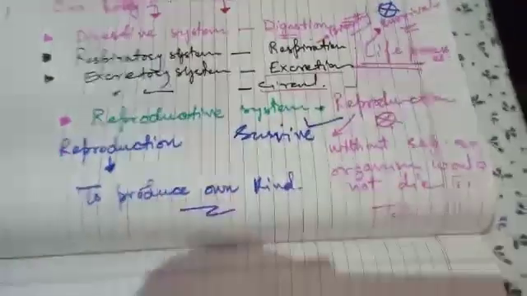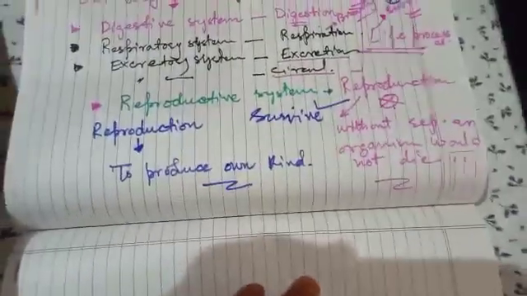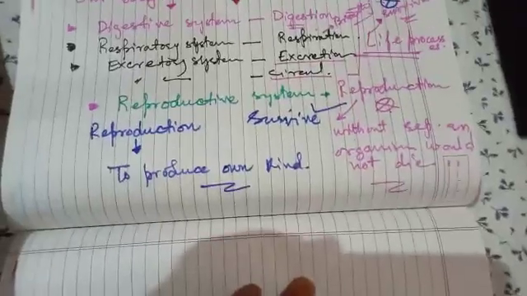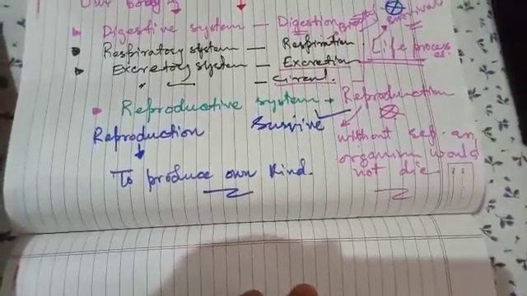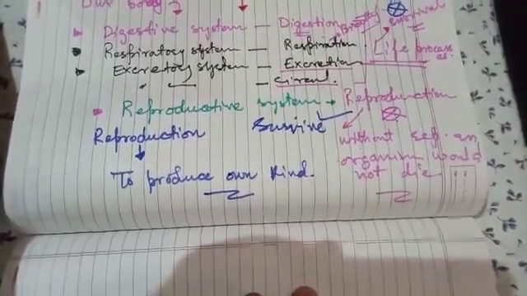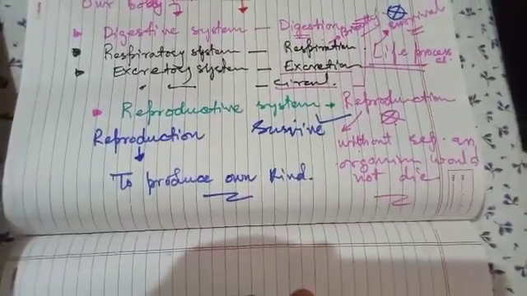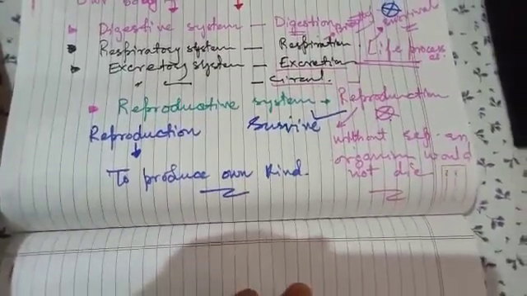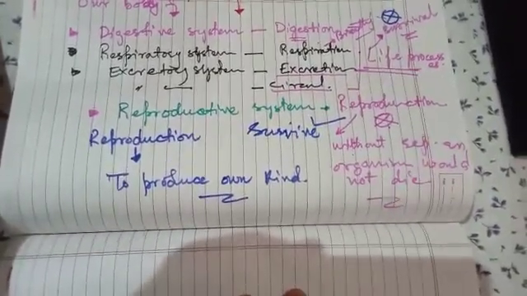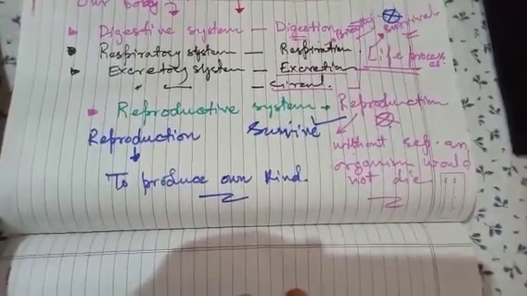To produce one's own kind means reproduction. When an organism produces young ones of its own kind, that process is called reproduction. The process by which an organism produces its own kind is called reproduction.